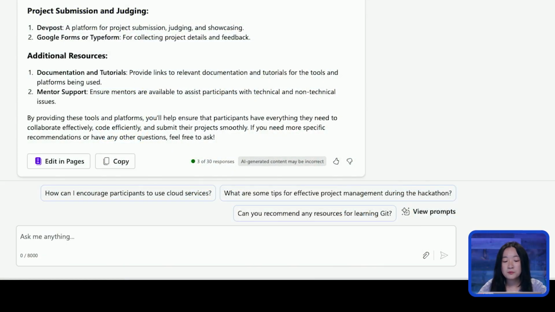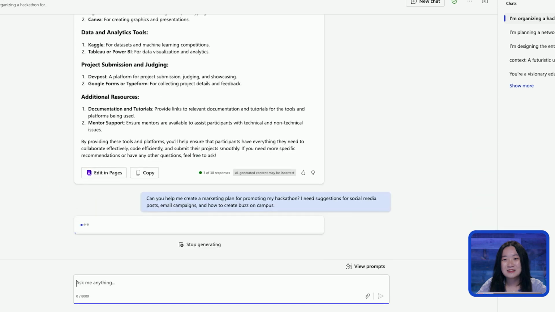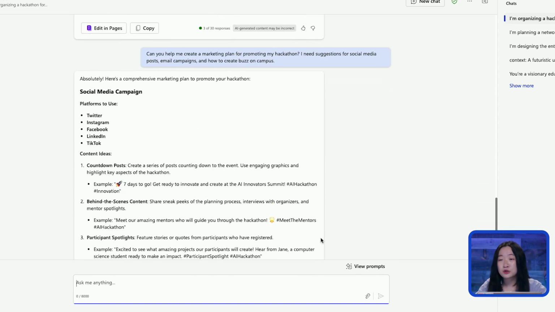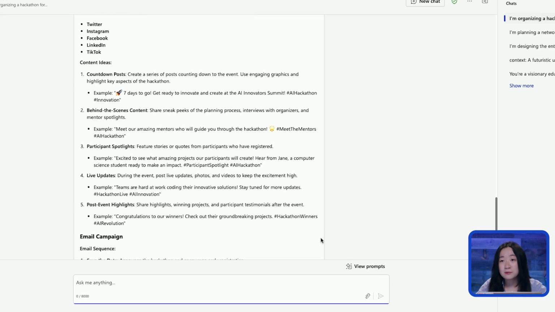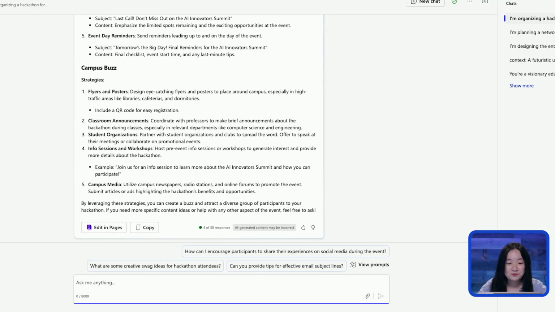Now think about your target audience, your promotional channels, such as social media, some flyers or campus posters, and the key messaging. So here I'm going to then input into Copilot. Can you help me create a marketing plan for promoting my hackathon? I need suggestions for social media posts, email campaigns, and how to create buzz on campus. So then inputting it into Copilot, we get outputted some social media campaign ideas with some apps, as well as some email campaign and some campus buzz.